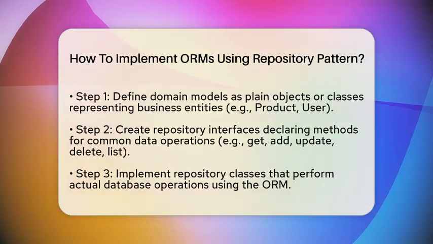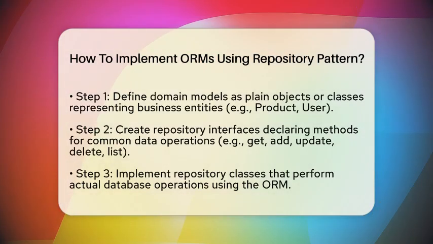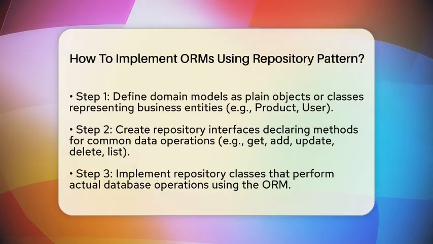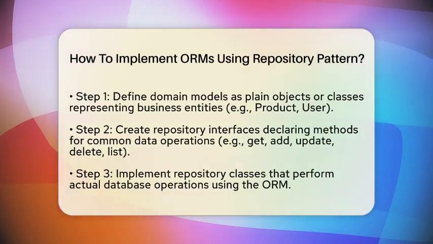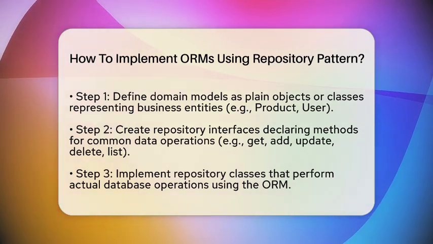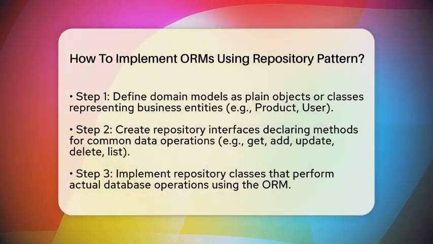Next, create repository interfaces. These are abstract classes or interfaces that declare methods for common data operations. Think of methods like get, add, update, delete, and list. This contract allows the rest of your application to interact with data without needing to know how it is stored.